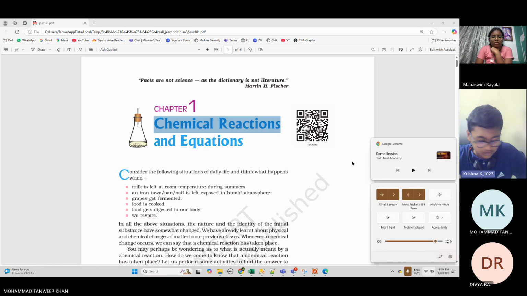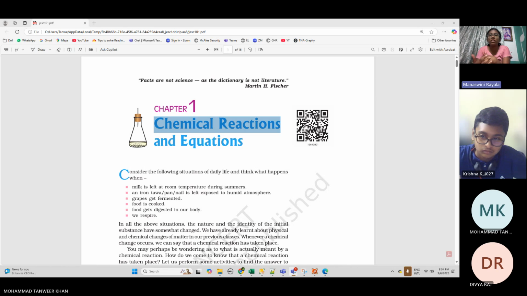Any other example? Water is chemically combined of hydrogen and oxygen. Burning of coal, sir. When coal is burned, carbon dioxide is released. Any other example? Rusting of iron. Rusting of iron.